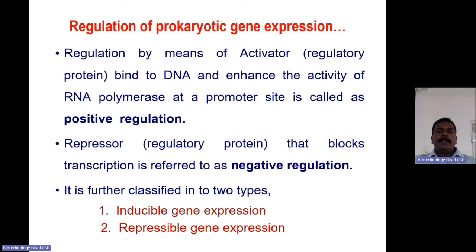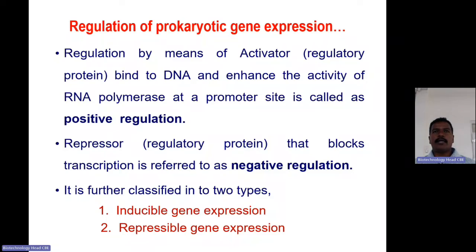Regulation by means of activators, where the regulatory protein binds to the DNA and enhances the activity of RNA polymerase at the promoter site, is called positive regulation. Because the binding of the activator to the operator site increases RNA polymerase activity, it enhances the transcription rate.